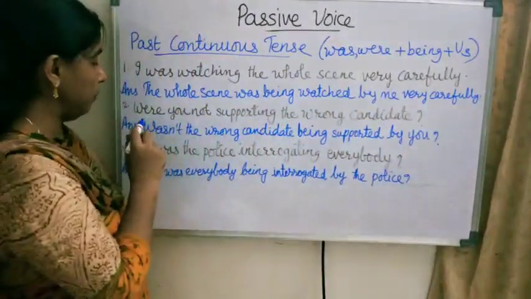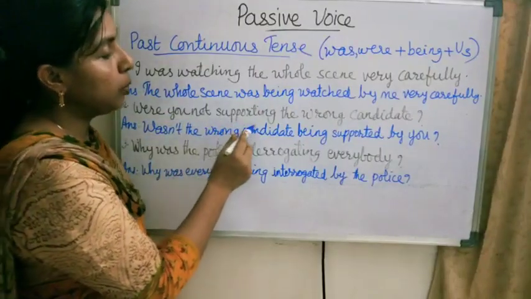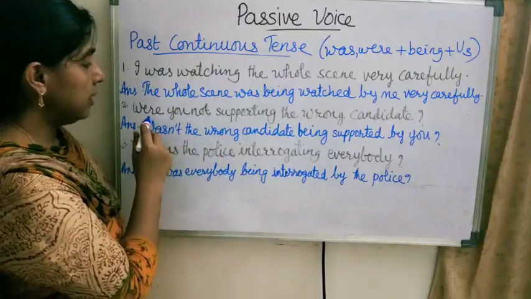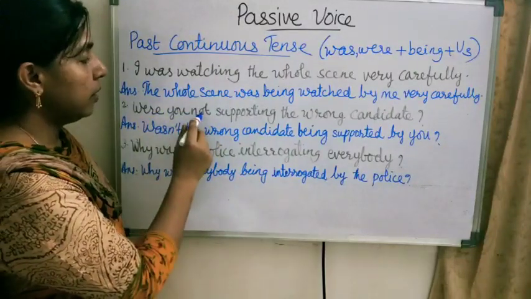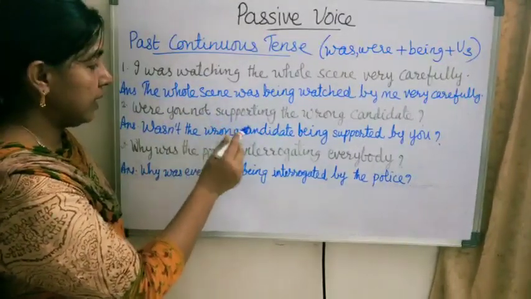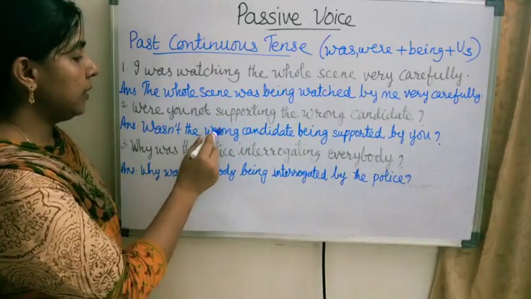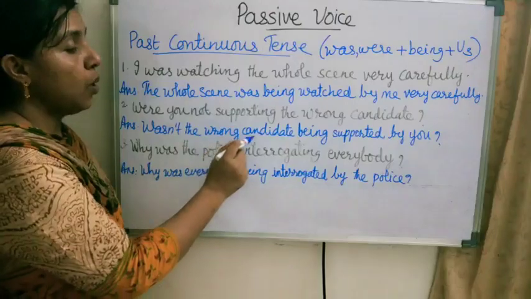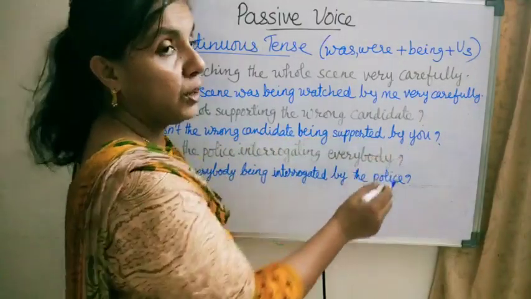Now question form. Were you not supporting the wrong candidate? Were not supporting, were supporting. So here the wrong candidate is singular, so was. Wasn't the wrong candidate being supported by you?